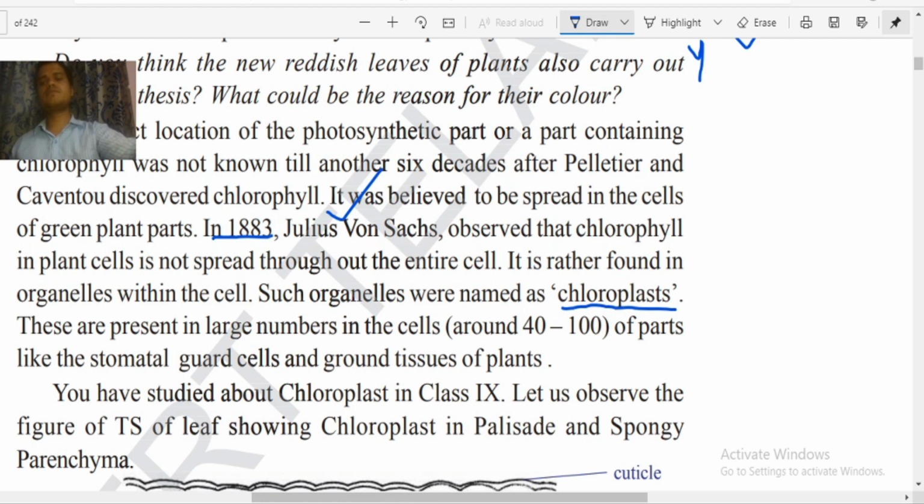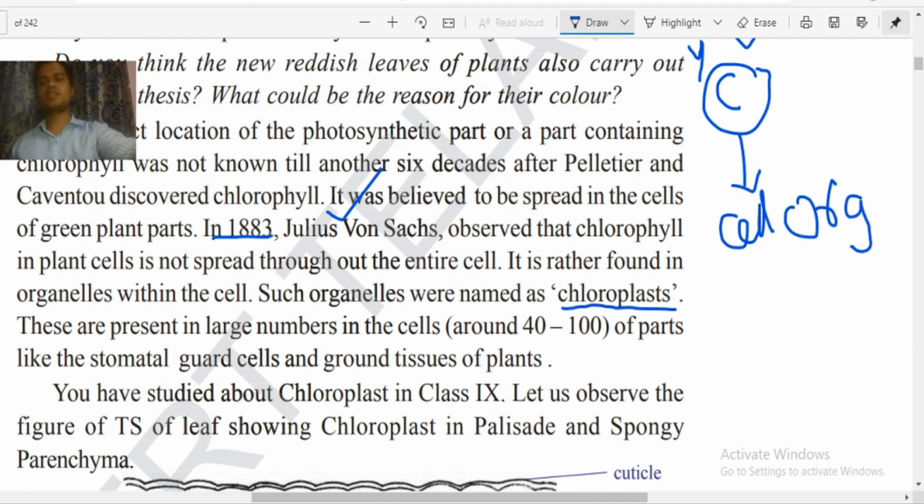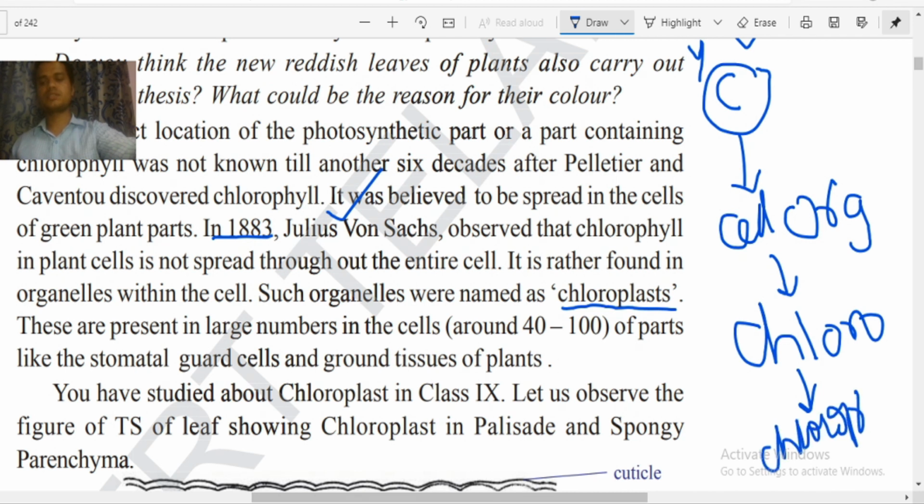So in the ninth class we discussed that the cell is the basic unit of any living organism, and this cell is made up of so many cell organelles. Inside the cell, a special structure called the chloroplast is available. Inside the chloroplast, a liquid is available that is called chlorophyll.